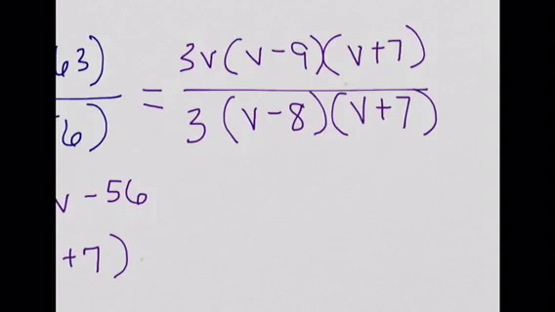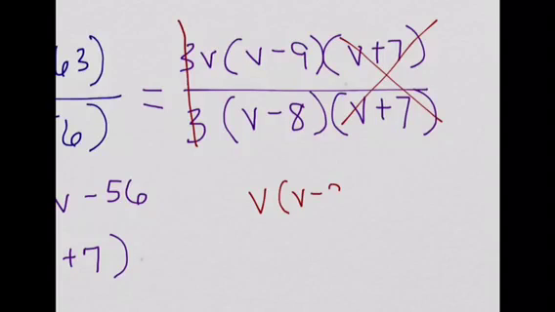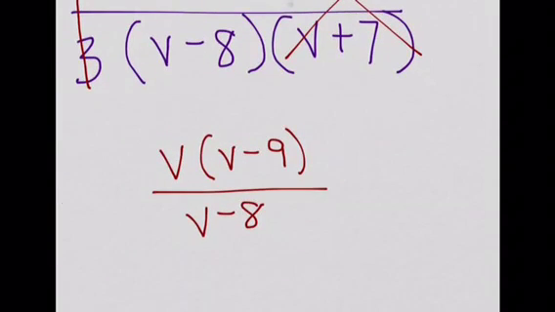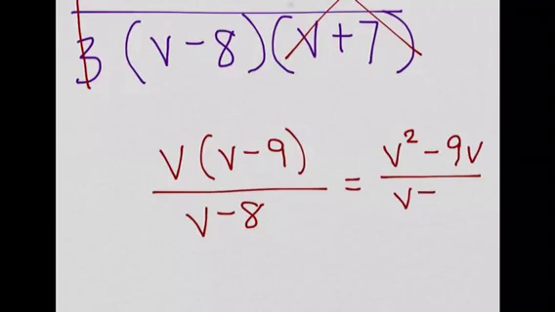So, as I'm sure you can see here, the v plus 7 goes away because it's a fancy one. My 3's actually cancel out because they're a fancy one. So the only thing left over is v times v minus 9 in the top, and that's being divided by v minus 8. Now, some of you are going to do this to your homework. You're going to say, okay, let me put it back together and make this v squared minus 9v and put that over v minus 8.